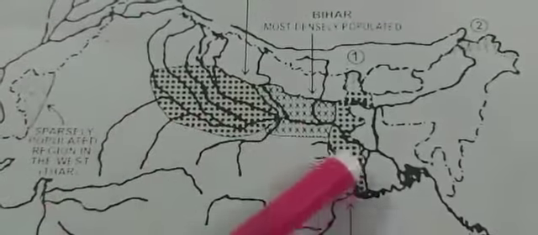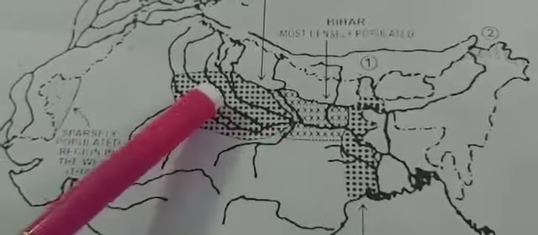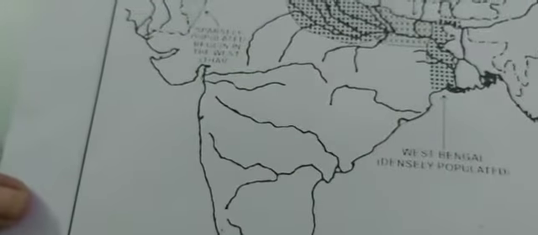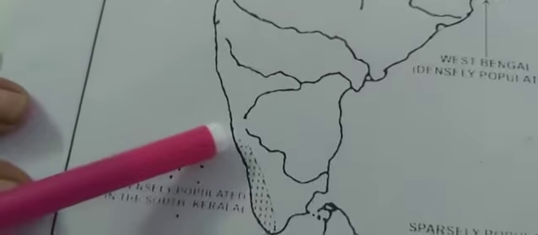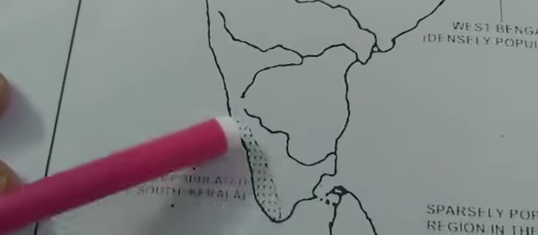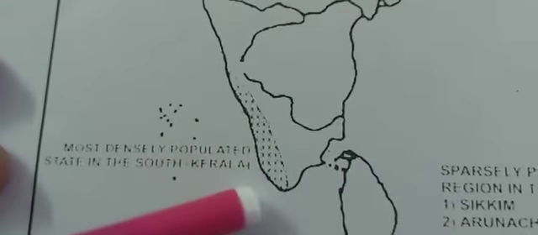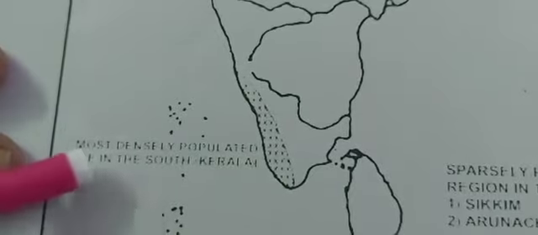Now, children, West Bengal, the whole thing you will be covering, will be here. Then, when you come down, Kerala also, this part is very densely populated. Mostly the southern part of Kerala is very densely populated, but you have to mark the whole of Kerala.